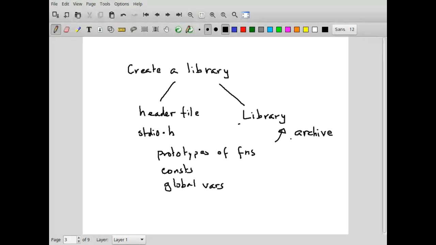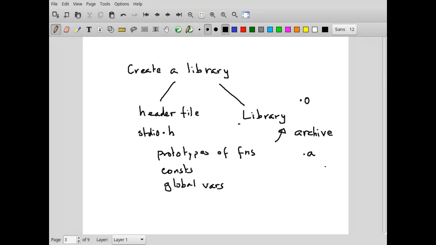right? So whenever you create a library, compile a specific file, it converts it to something called a .o file, for object. And this .o file is then put into an archive. An archive is normally always given the extension .a.